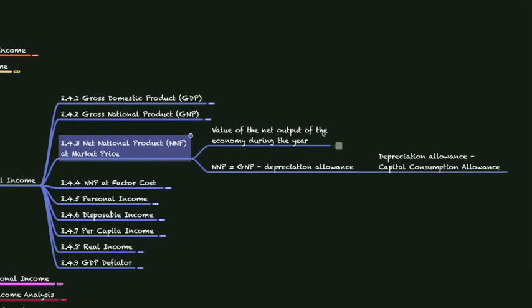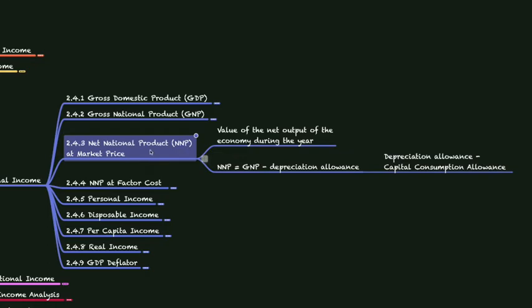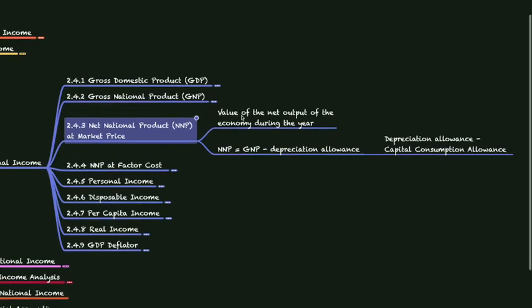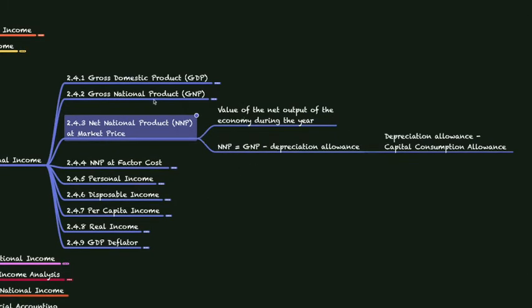The value of the net output of the economy during the year is called net national product, NNP, at market price. NNP is equal to gross national product minus depreciation allowance. This depreciation allowance is capital consumption allowance. Okay, we know what a depreciation is. It is the value provided to the wearing out of capital goods. So NNP is GNP minus depreciation allowance.